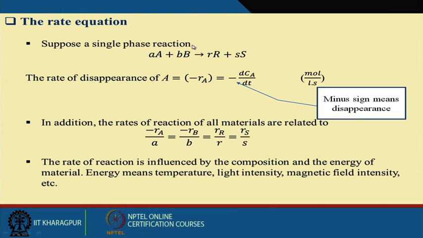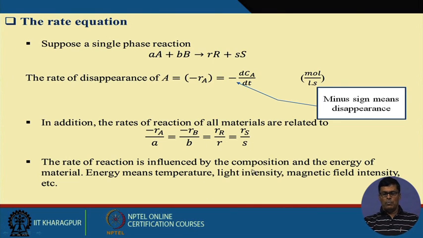Now if you look at the rate of formation of R, obviously it will be plus. This will be dCR/dt, that is also the rate of formation of product that we can write. Now if we want to correlate all these rates of reaction, I can write like this: rA/a = -rB/b = rR/r = rS/s. This is how we can equilibrate this reaction.